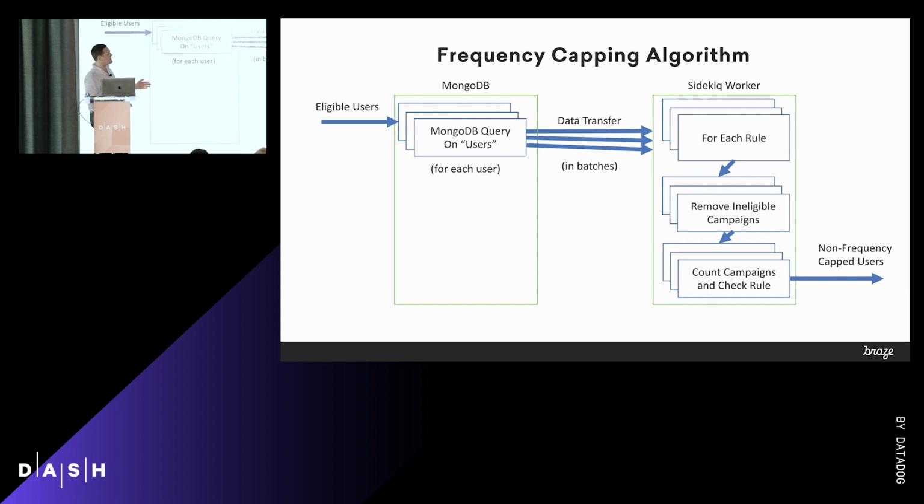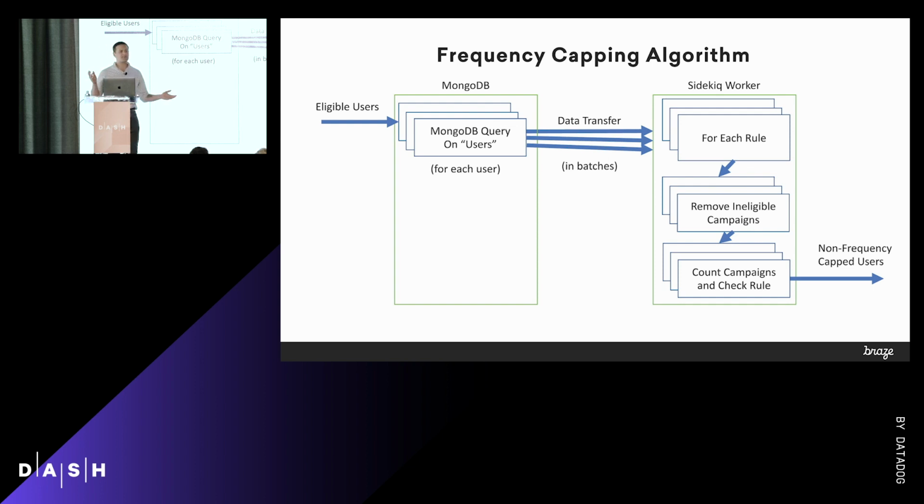Once we have those user profiles, we go over every rule. We remove all the ineligible campaigns. Those are often receipts or transactional messages like your food has arrived or your ride is here. You don't want to frequency cap those. And we count the number of campaigns we're left with, and then we check the rules. We say, does this violate the frequency capping rules or not? And if it violates the frequency capping rules, we remove that user from the set of users that'll move on to the next step. So the remaining users move on.